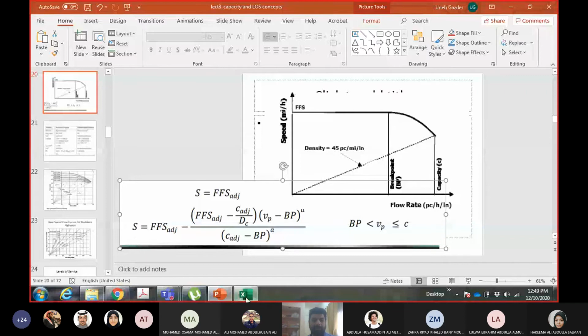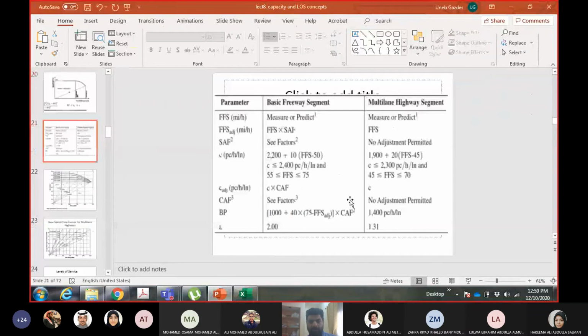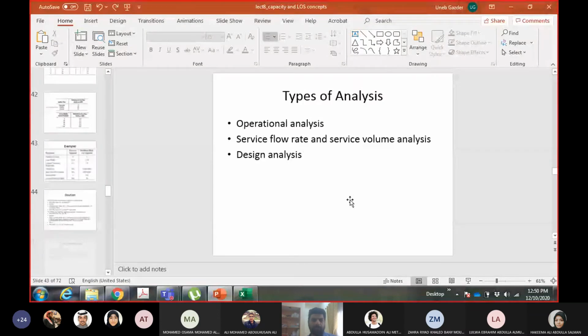I have just put some values randomly here. These are not calculated values, just random values. But you will put values after the breakpoint, starting from 1056 going till 2400. You will calculate the values of speed and then plot them here. So you will get a graph like this. Let me show you the graph for this example. This is the sort of graph you will have.